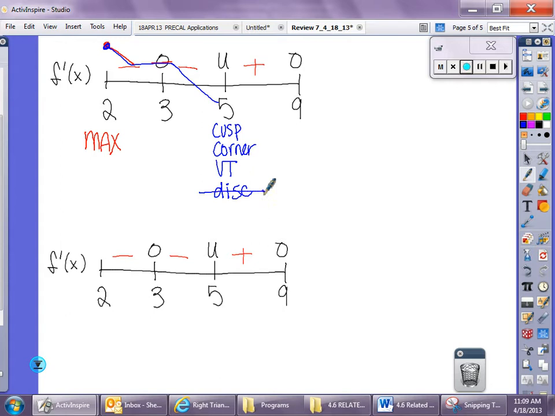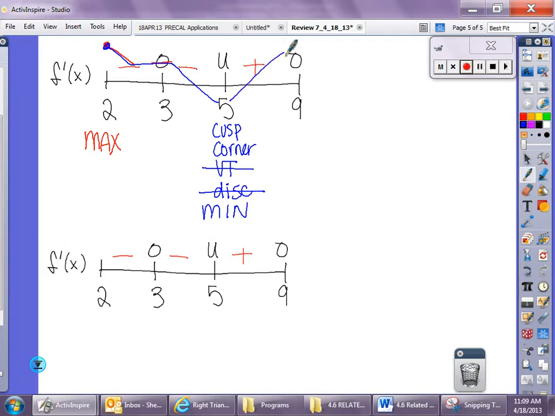The sign goes from negative to positive. It goes down and bounces back up. Another one we can cross out. Vertical tangent, because vertical tangents increase and keep on going, or decrease and keep on going. So I want you to understand that those are pretty much the only options you have for that. But in having that option, I know for a fact that this is still a minimum. Does that make sense? Okay.